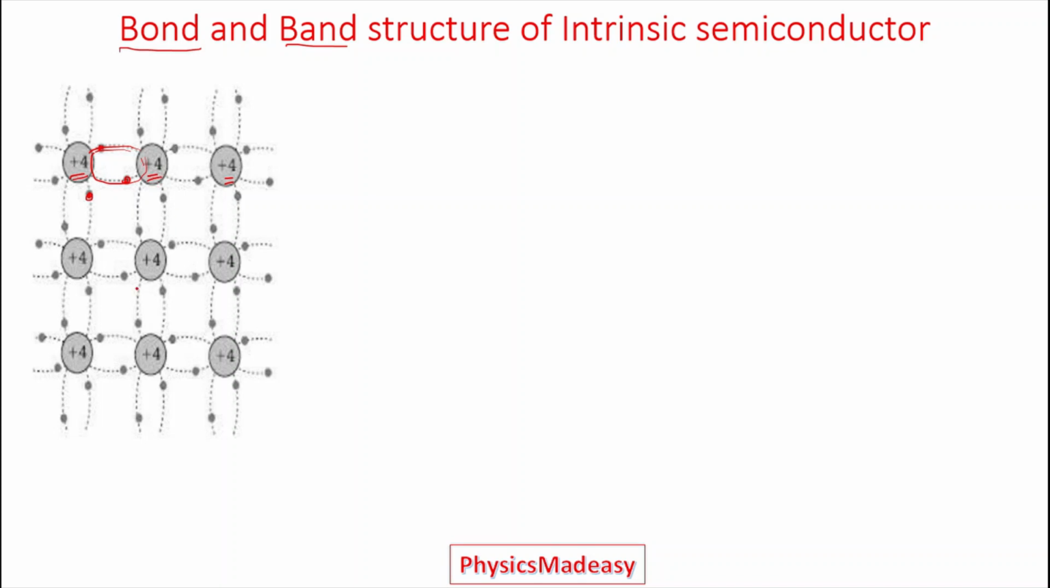If we observe, this is the situation at T equal to 0 Kelvin. All electrons here are bonded. So I can say no free electrons and no holes exist here.